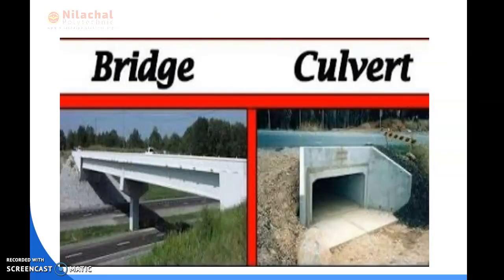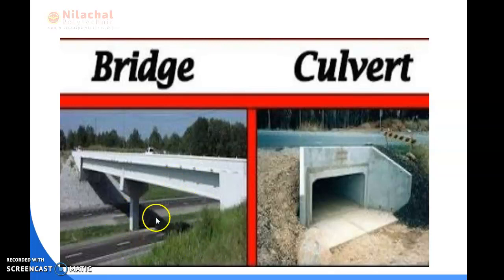Okay, here is the diagram of bridge and culvert. This is a bridge. Here we can see the bridge structure. We can see here the culvert structure. It depends on the supports. Here no flooring is needed.